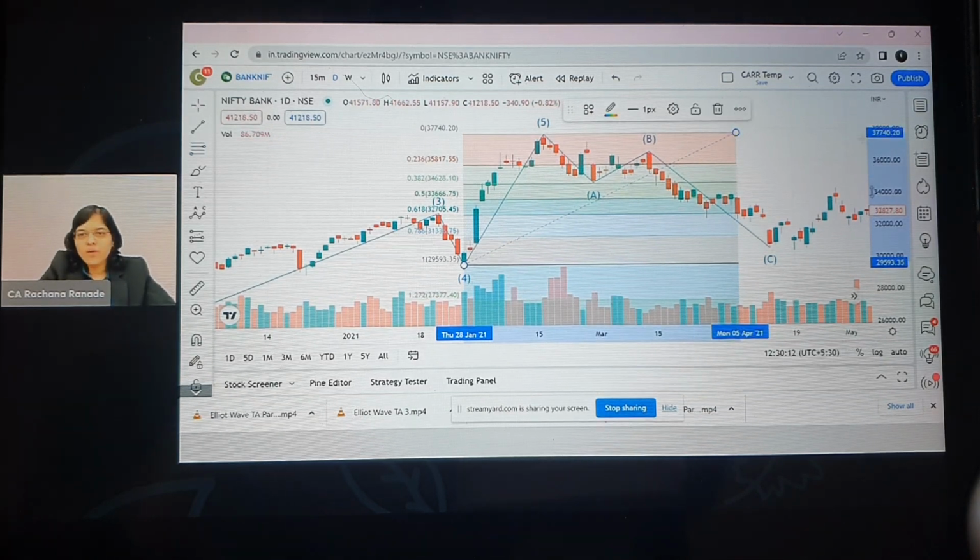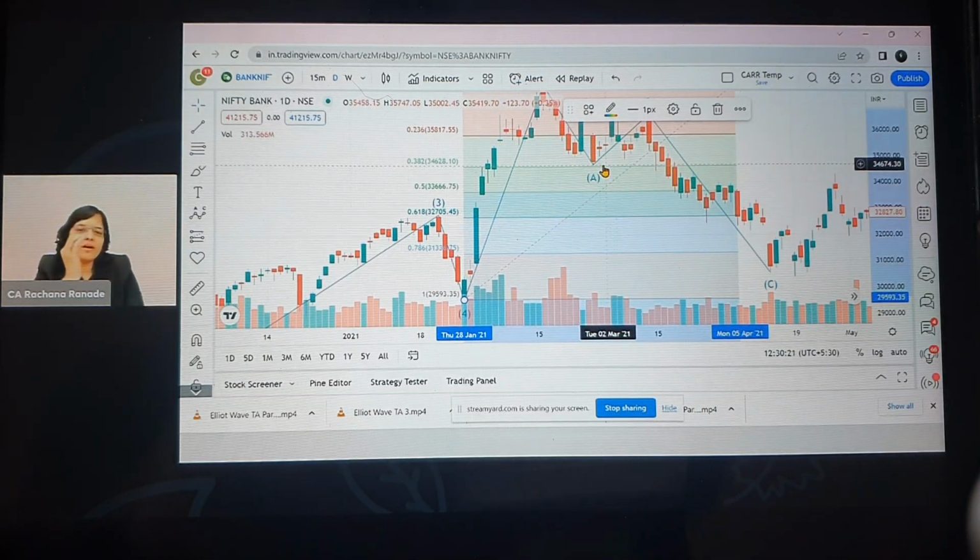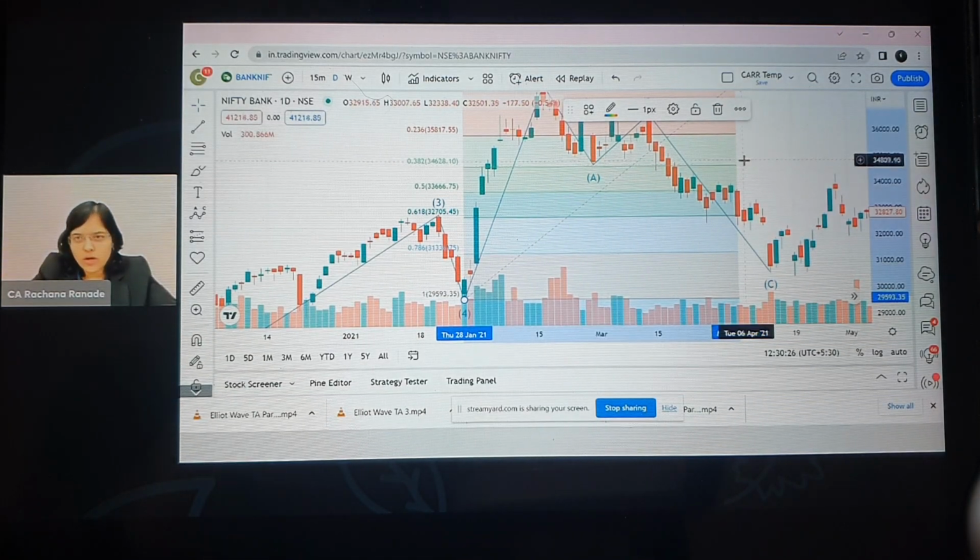Okay. Now if you see how much is A correct retracement, here you can see point A. Point A is exactly 38.2% correct retracement. Will it be exact? No. Sometimes it will be a little bit above it, a little bit below it maybe, but it cannot be drastically above or below it. Okay. So A rule satisfied? Answer is yes.